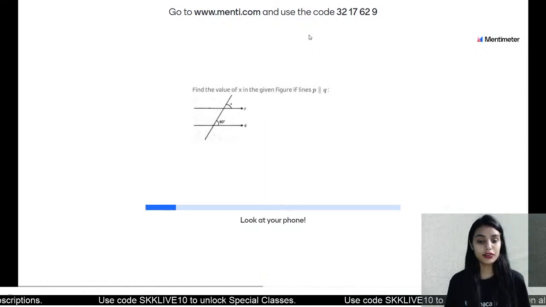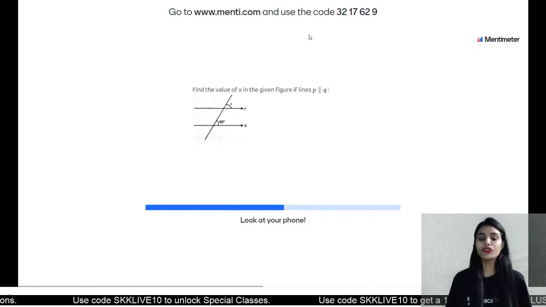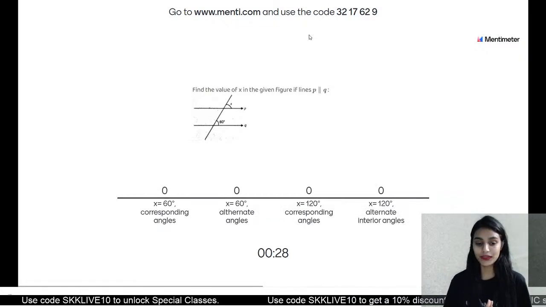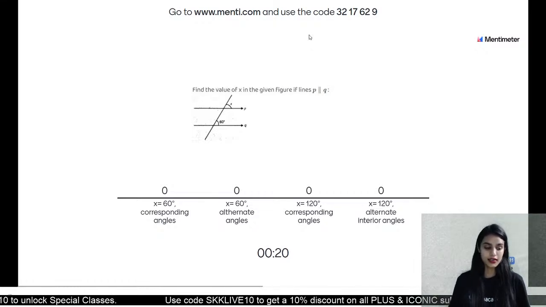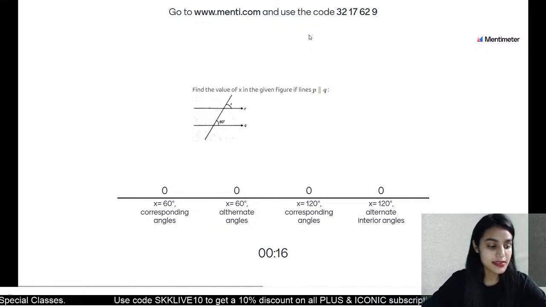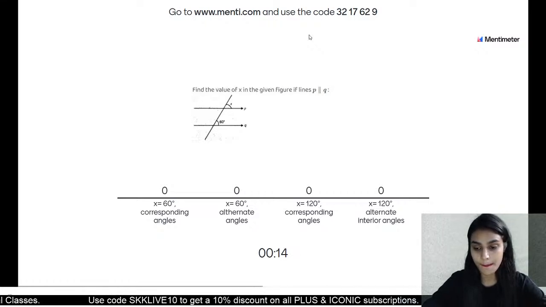Class, be careful, okay? Find the value of angle x in the given figure if the given lines are parallel. The two lines are parallel, you have to find the value of x and you have to choose the reason. What is the absolute reason for this? Why is this the value of x?